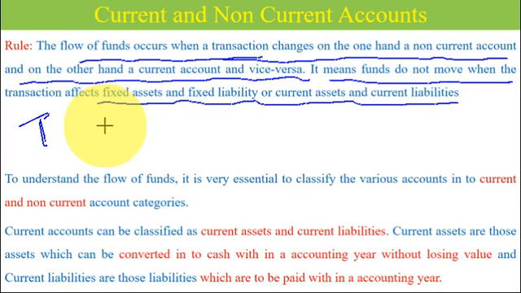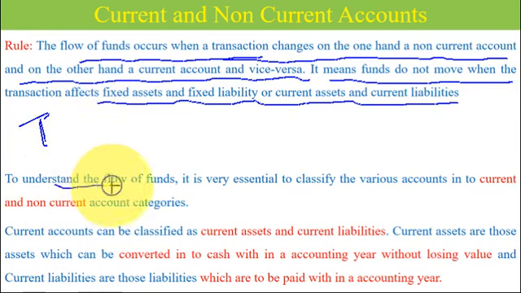So students, we will explain this in depth in the further classes, but try to understand now. Remember, there are current accounts and there are non-current accounts. Current accounts means current assets and current liabilities. Non-current accounts means long-term liabilities and long-term assets or fixed assets. When the transaction happens with a current account and a non-current account, then there is a flow of funds. Otherwise, there is no flow of funds.